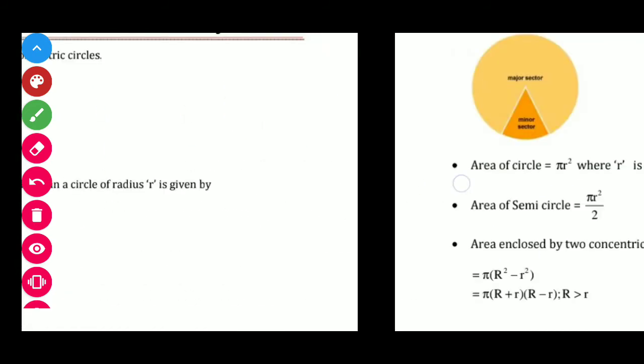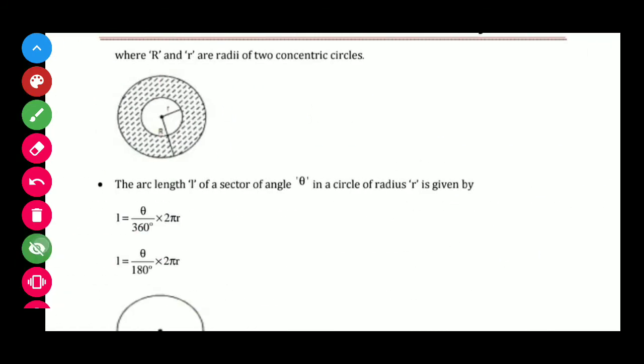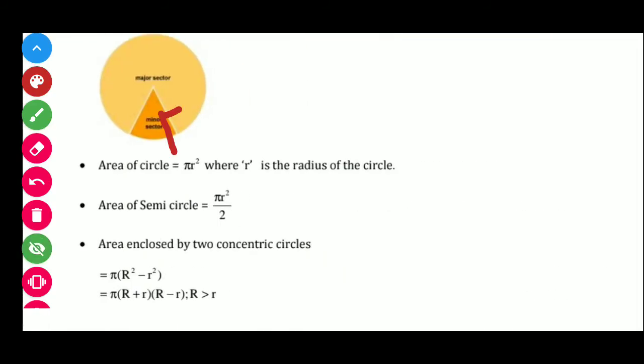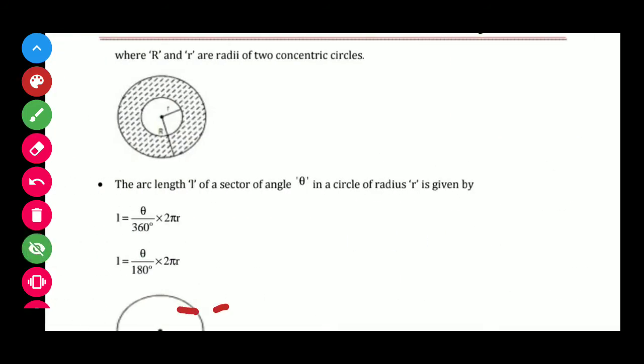Students, you can see here, we have a circle having a center and radius small r, and we have another circle that encloses it with radius capital R. So its formula will be pi (R square minus r square). Here capital R is the radius of the outer circle, small r is the radius of the inner circle. In this way, its shaded region will be this one.